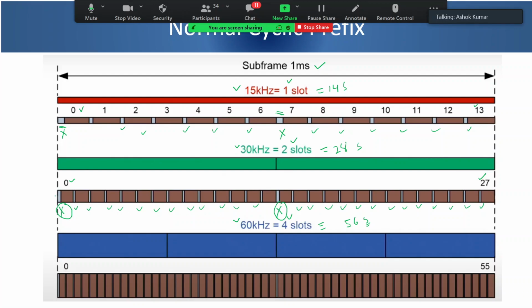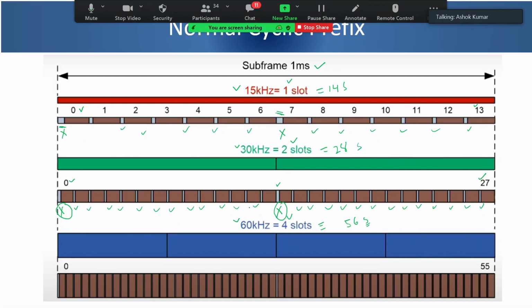Since it has to interwork with even 4G, at 0.5 millisecond in 4G you have those slots, right? So slot size is 0.5 millisecond. So maybe for interworking purpose they have kept it slightly longer at the middle of the subframe, because of that 4G interworking requirement perhaps. And since it is the starting symbol, they are keeping it slightly more. That's the explanation given in the document, right?